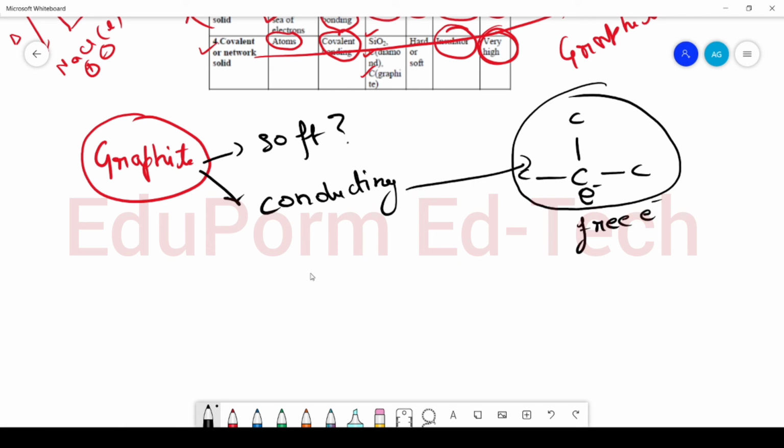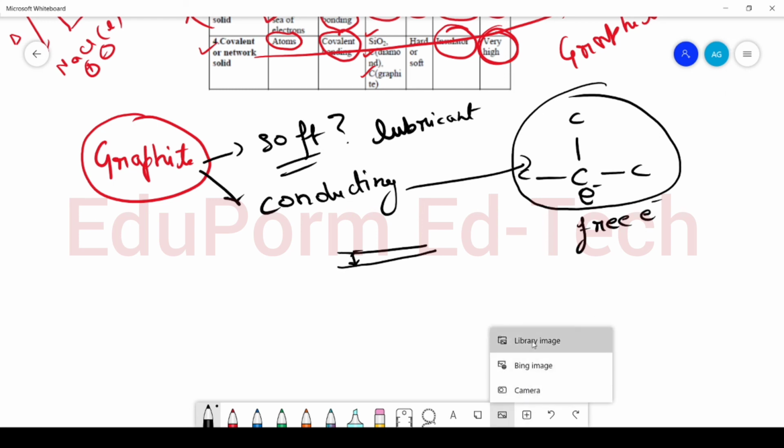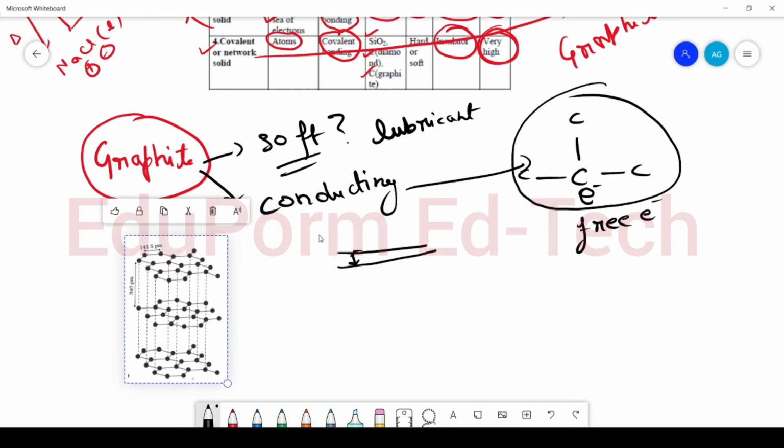Now why is graphite soft? Graphite is soft because between the constituent layers of carbon a gap is present and these layers can slide over one another. Because of the gap and the ability of layers to slide over one another, it becomes soft, and it is also a good lubricant. So let us study the structure of graphite to understand the concept in a better way.